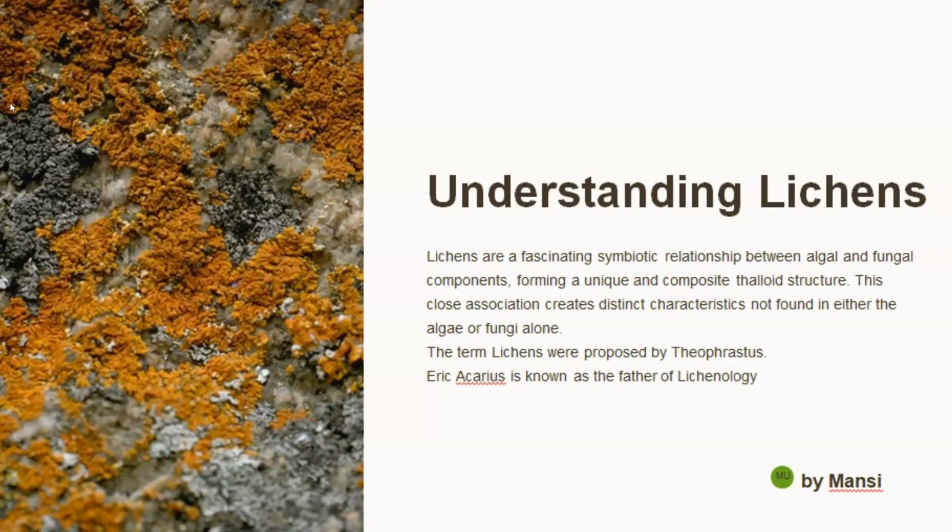Today we will be covering lichens. So basically lichens are the symbiotic relationship between algae and a fungal component, and they have a unique composite thalloid structure. The close association between them is not found in either algae or fungi, and the term lichens was proposed by Theophrastus.